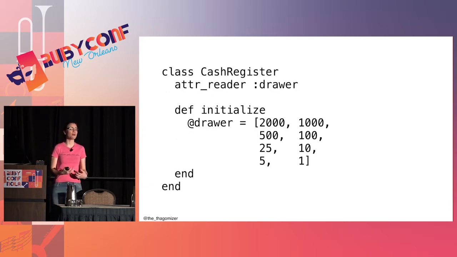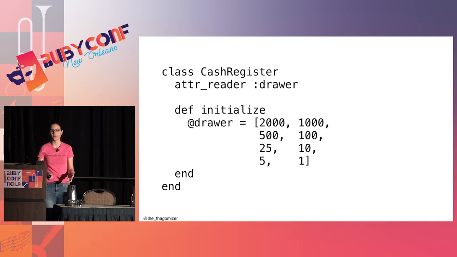So I have a class. I'm going to make a class called cash register, because that's what I use to make change. My cash register has a cash drawer. That's the thing that slides out that contains the money. The drawer contains a bunch of different denominations of bills and coins. I have 20s, 10s, 5s, and 1s. And then I have quarters, dimes, nickels, and pennies. If I was doing a more thorough implementation, I could have the amounts of each that I have in addition to the denomination.